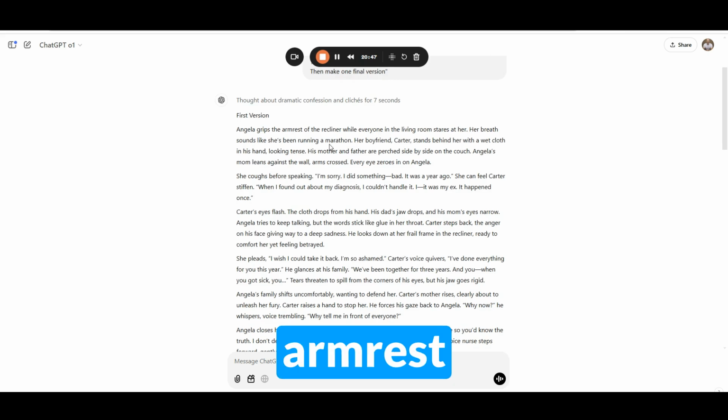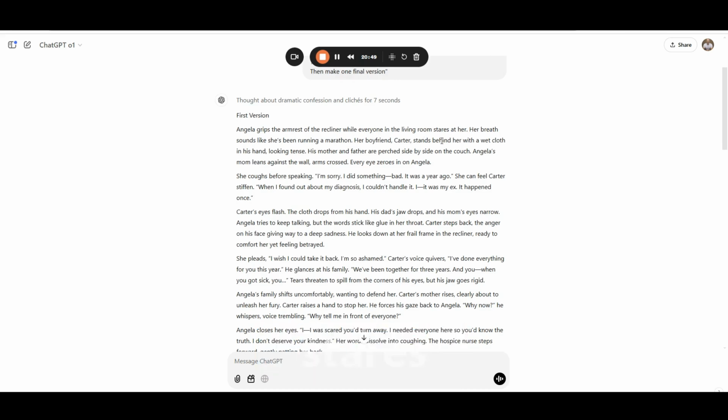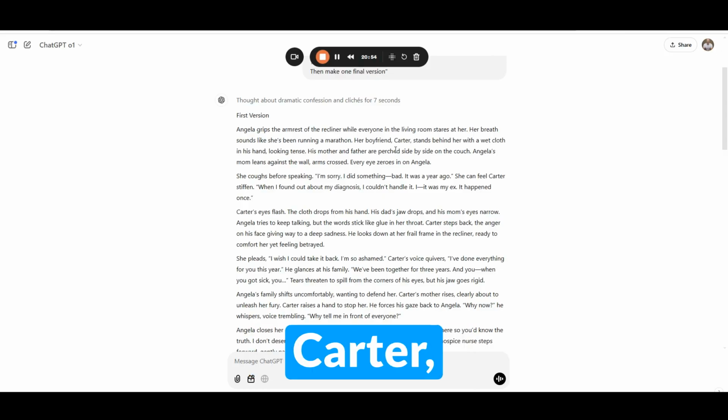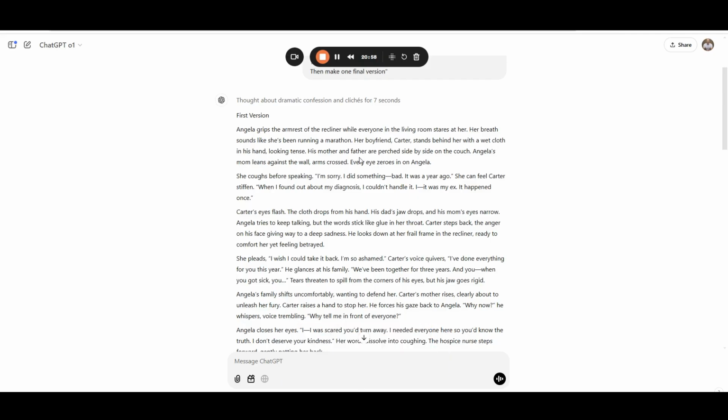Angela grips the armrest of her recliner while everyone in the living room stares at her. Her breath sounds like she's been running a marathon. Her boyfriend, Carter, stands behind her with a wet cloth in his hand, looking tense. His mother and father are on the couch. Angela's mom leans against the wall, arms crossed. Every eye zeroes in on Angela.